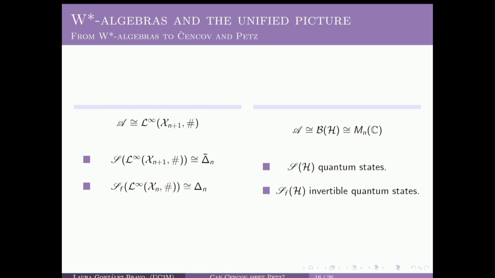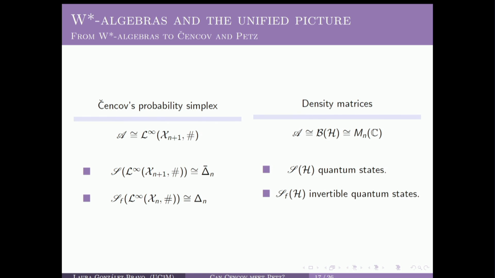So from these two particular examples of W-star algebras, we are arriving into Cencov's probability simplex from the abelian side, and into Petz's parameter manifold of density matrices from the non-abelian side. Therefore, we can see that W-star algebras and the set of faithful normal states on them are the unifying objects for probability vectors and quantum states.